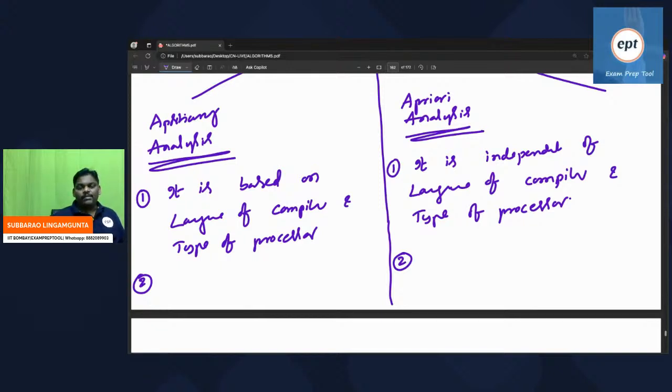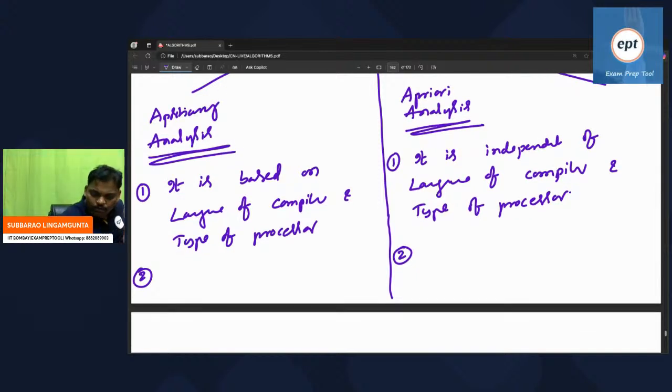According to priori analysis, it's independent of actual things. Without those two, how can you find out time complexity? The second one is saying that my model is based on some other thing. My model is not based on the language of compiler and type of hardware. But the first one is saying that my model is based on language of compiler and type of processor. So please be careful.